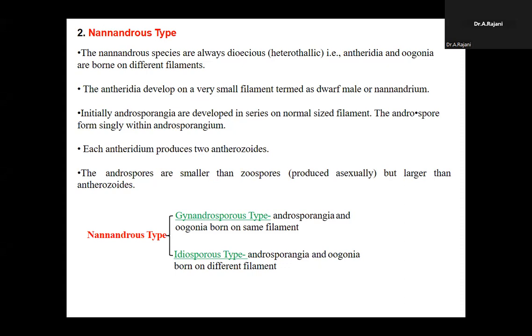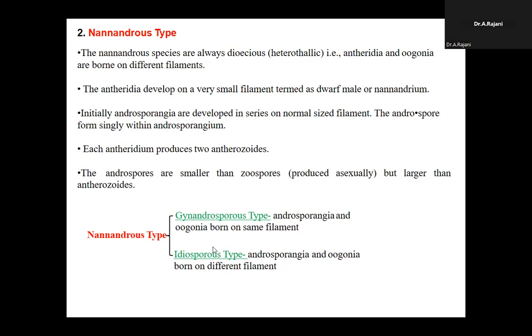Initially, these androsporangia develop in the normal size filament. These androspores lie singly within an androsporangium. Each antheridium produces two antherozoids. These androspores are very small spores, but large antheridia are there.